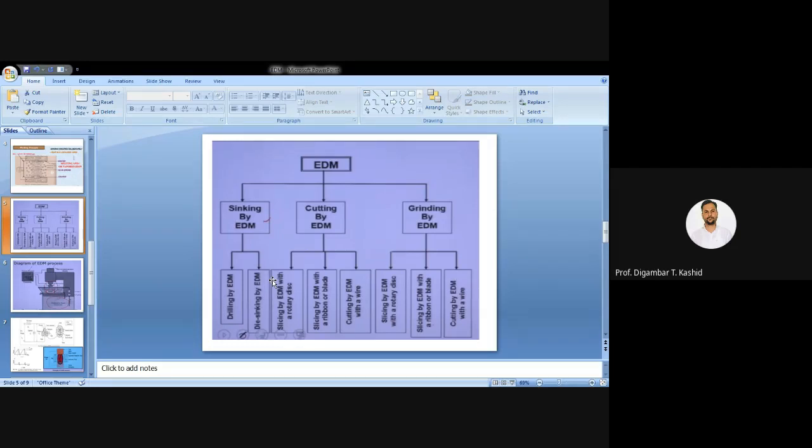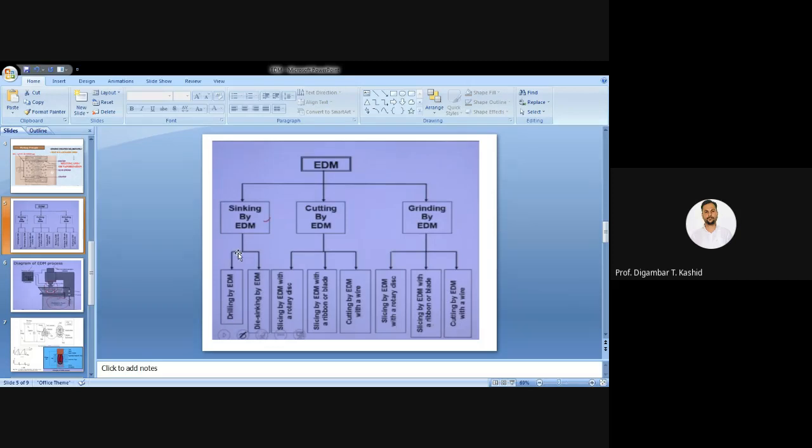You may drill a circular hole, you can drill square holes, or any kind of hole you can drill. Okay, so that is called drilling. Based on the shape of your tool, the same shape of holes will be generated on the workpiece surface. And another one is the die sinking EDM, that I have told. Okay, the drilling and die sinking EDM.